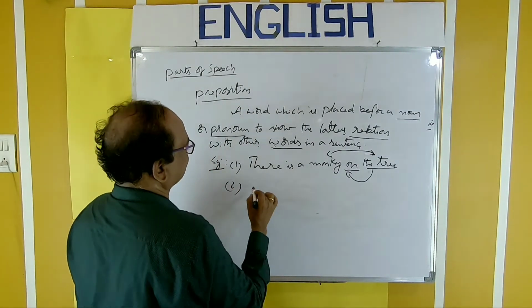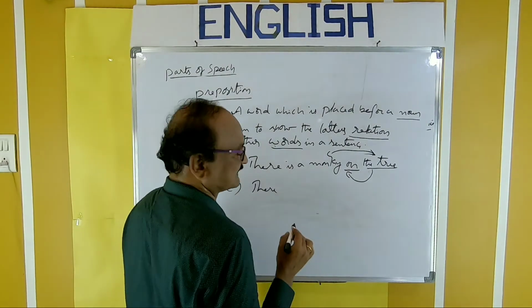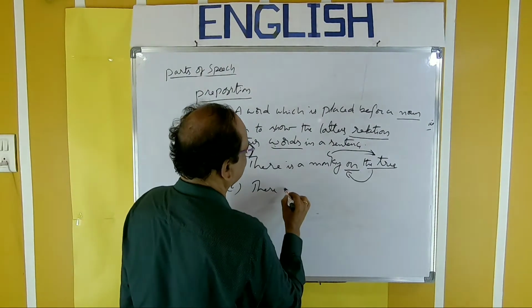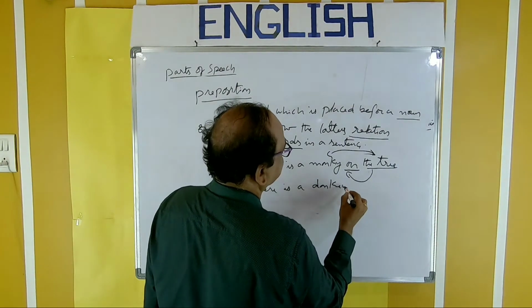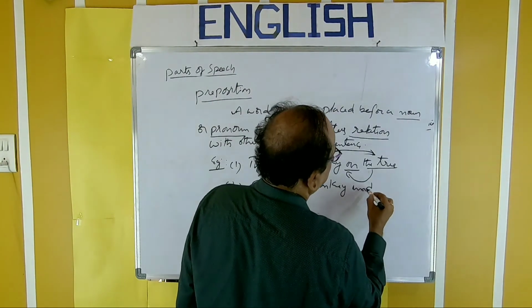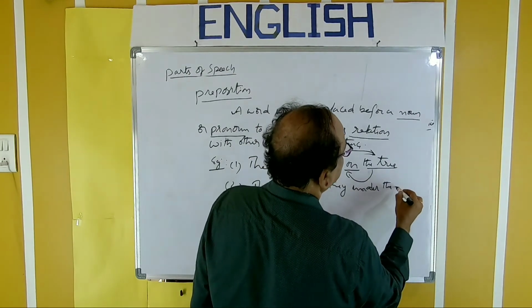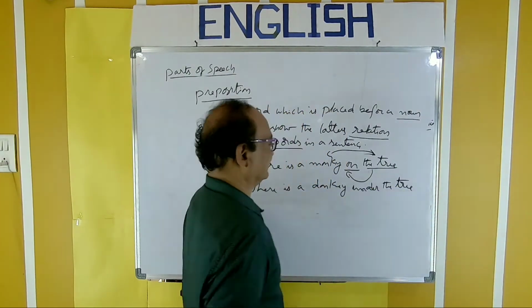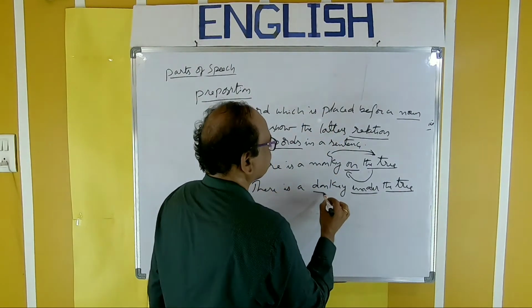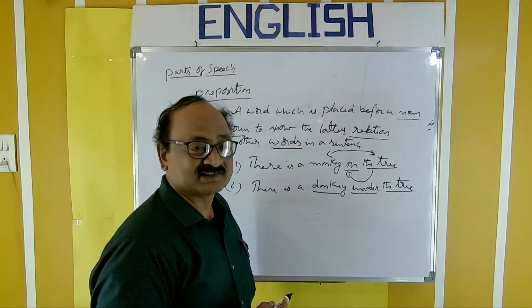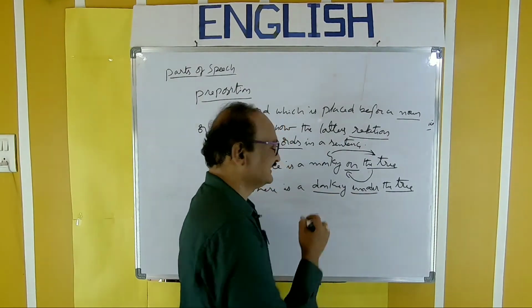Take other. You may take a similar example for proper understanding. There is a donkey under the tree. So here under is the preposition, and it establishes the relation between the tree and donkey.